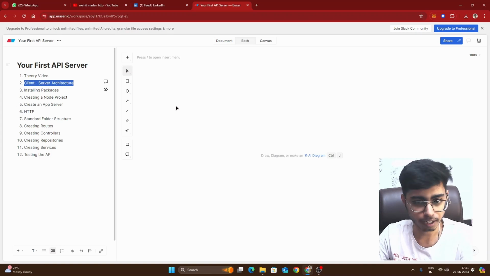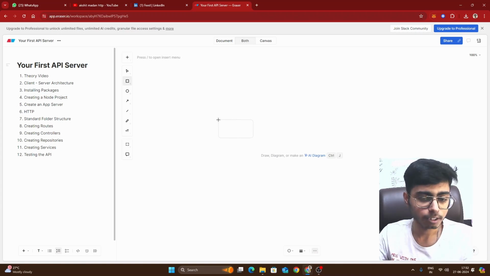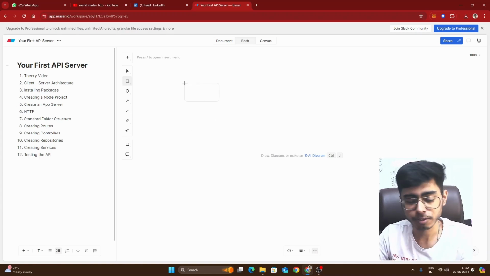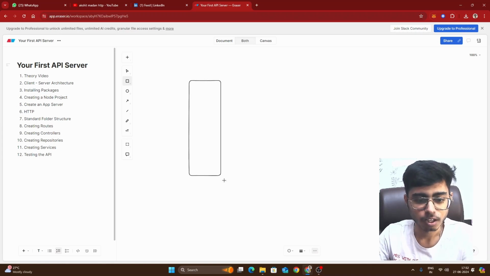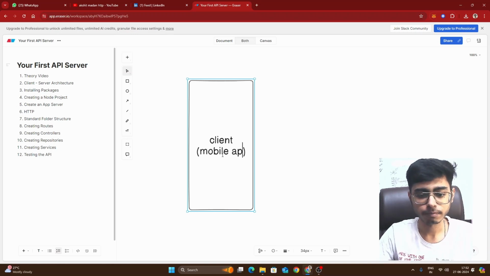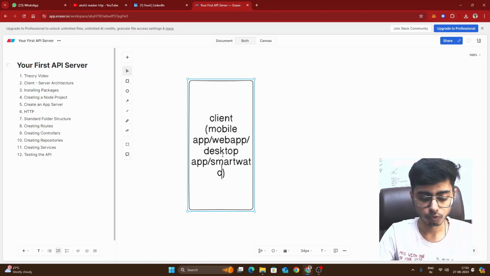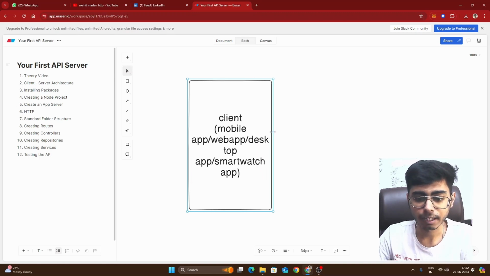Now let's see the client server architecture. You already know that whenever a software is built, there are two main components, sometimes three, sometimes four, but mainly two types. One is your client side. A client side can be your mobile app, your web app, your desktop app, it can even be your smartwatch app. So this client device can be anything.